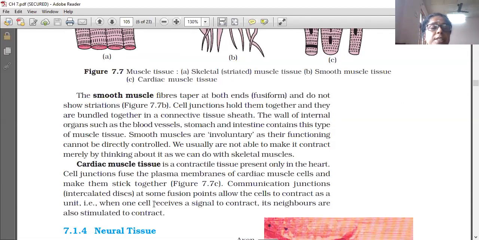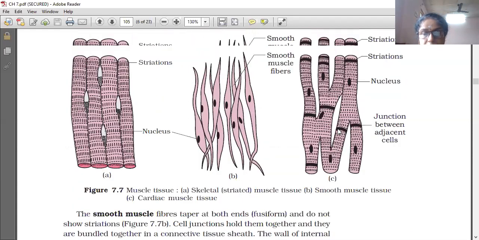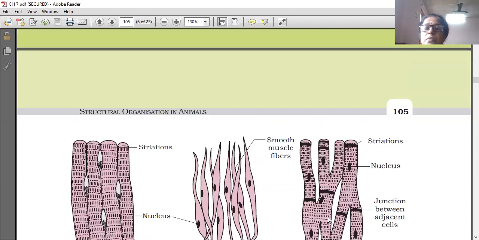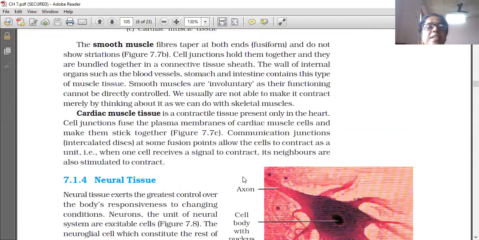Communication junctions, that is the intercalated discs, at some fusion points allow the cells to contract as a unit. These are intercalated discs.